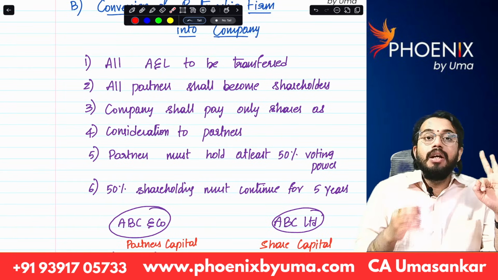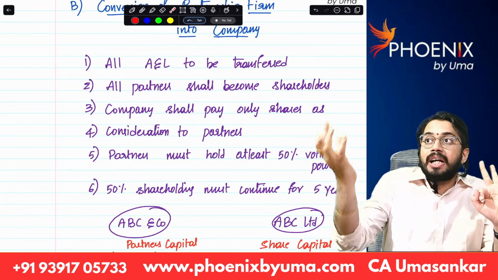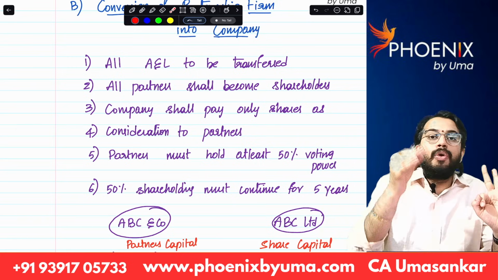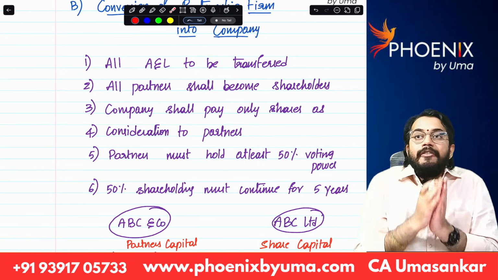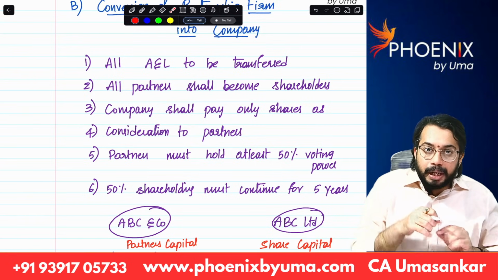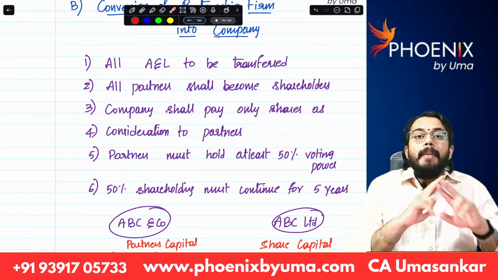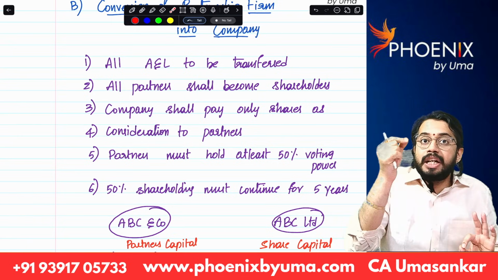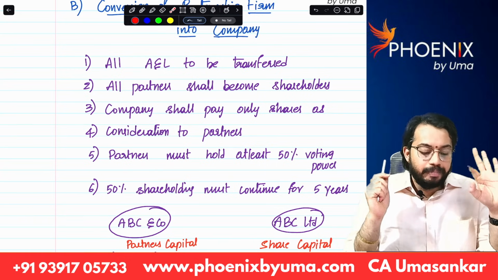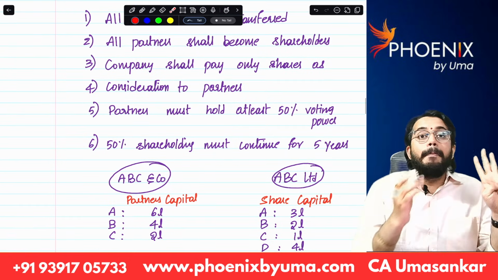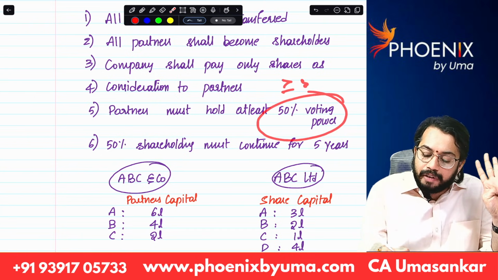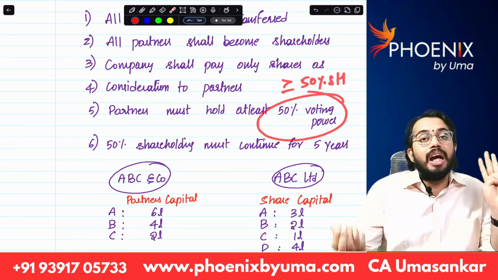Third condition, partners will receive consideration for transferring the business. Consideration should be received only by way of shares. That means for converting partnership firm to company, partners shall get shares in the company. Partners should not receive debentures. Partners should not receive cash. Consideration should be paid by company only by way of allocation of shares. Next, fourth. Partners shall hold 50% voting power. That means greater than or equal to 50% shareholding in the company.